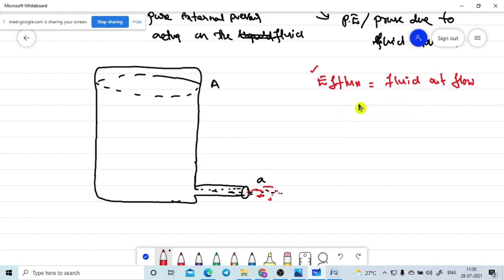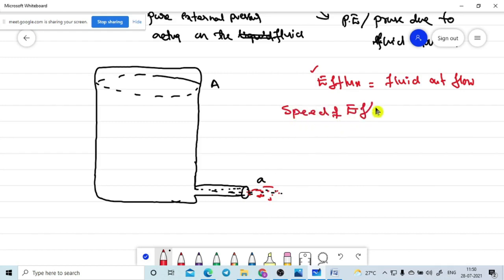So what I am saying, speed of efflux is nothing but a word only. If the fluid is coming out from a certain vessel, then that fluid can be named as the efflux. Efflux is the word, it is a name. So when the fluid is coming out, that fluid can be named as the efflux.